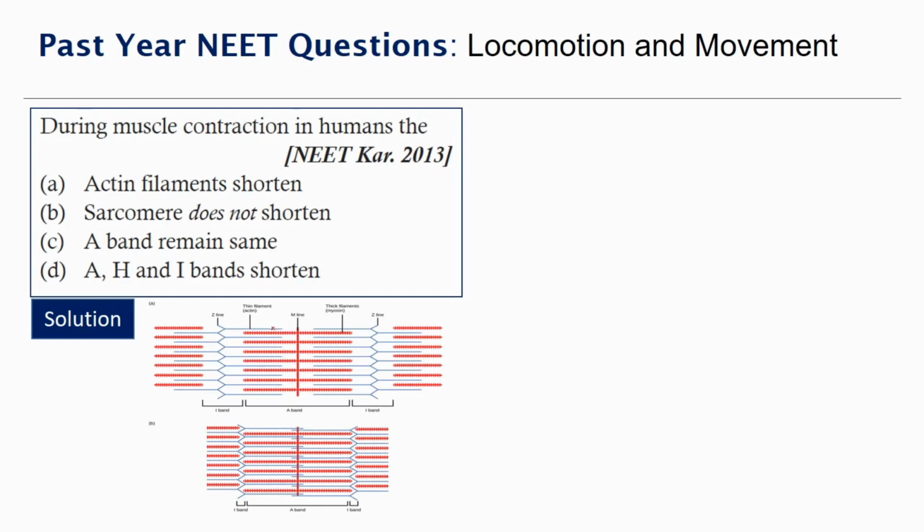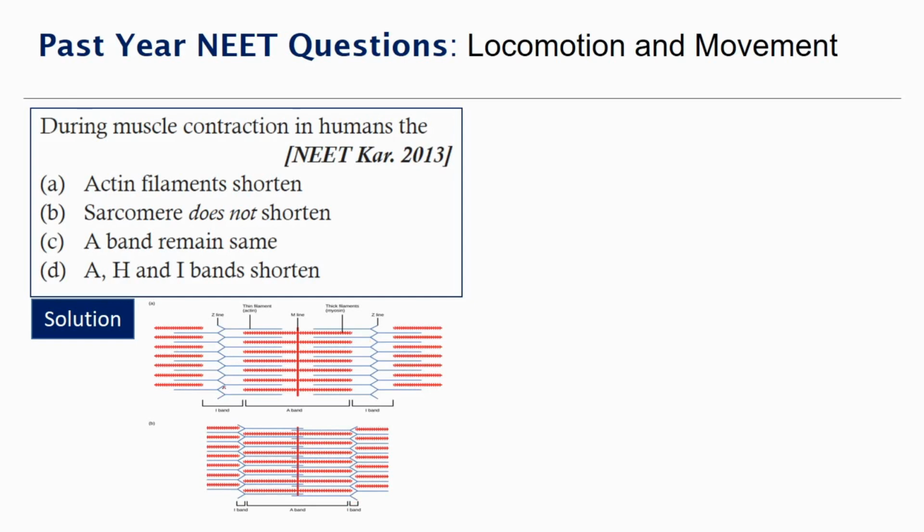So when contraction happens, the I band is shortened, and also the Z line comes closer, and that's shortening here. We don't see much contraction, but actually the contraction is there. And also the A band shortens. Sorry, wait a moment. The A band does not shorten, because the myosin filament remains constant. Only the actin filament moves about. So the A band remains constant. The I band changes, and the Z line also changes.